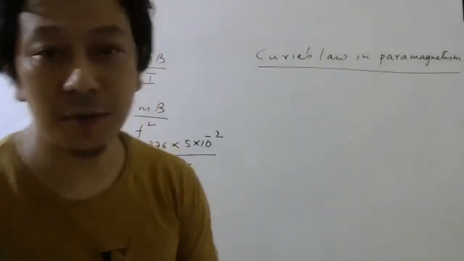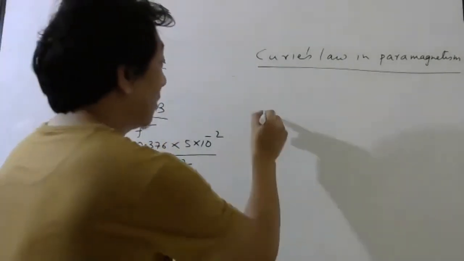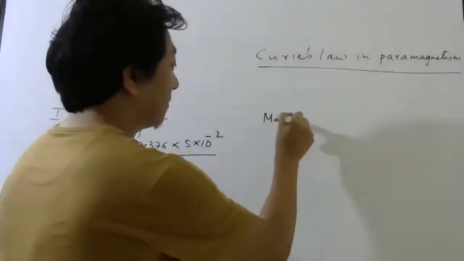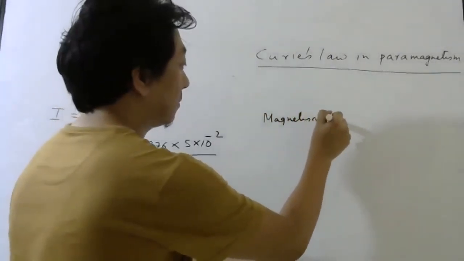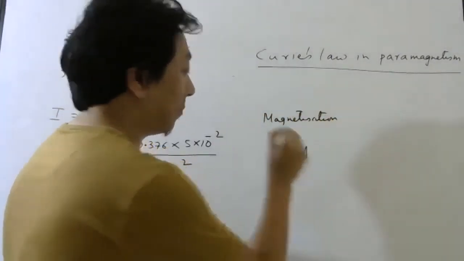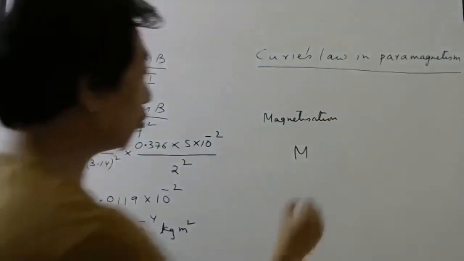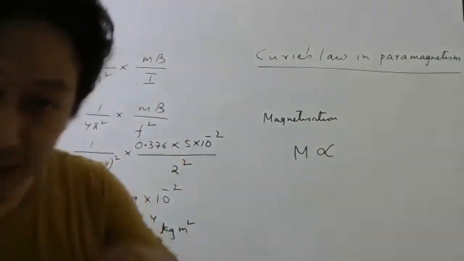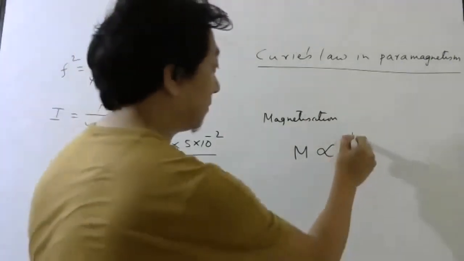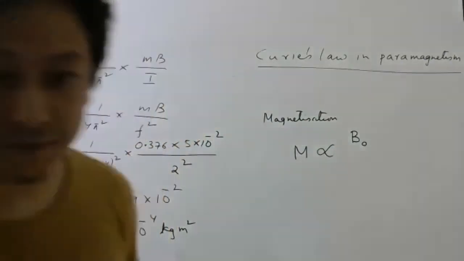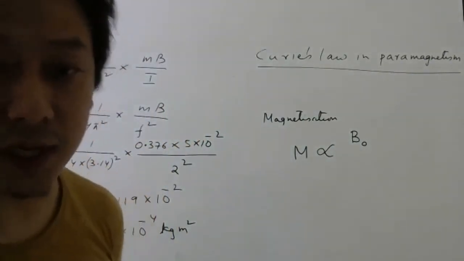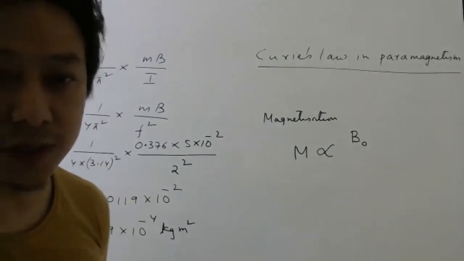So what is Curie's law in paramagnetism? Look here. The magnetization, capital M, is expected to be proportional to the external magnetic field B naught. Yes or no? Quickly. Y or N? No, I will explain.